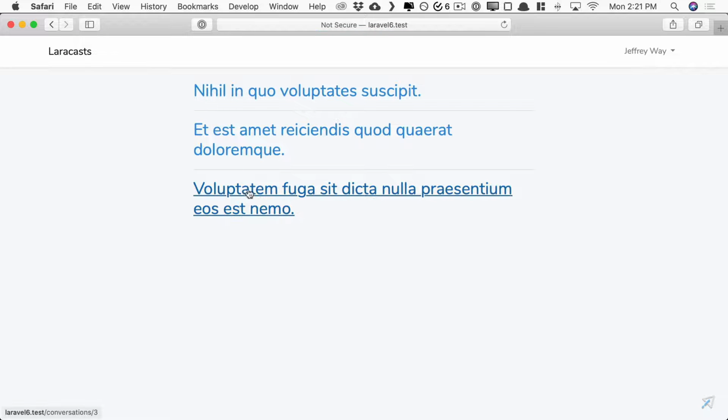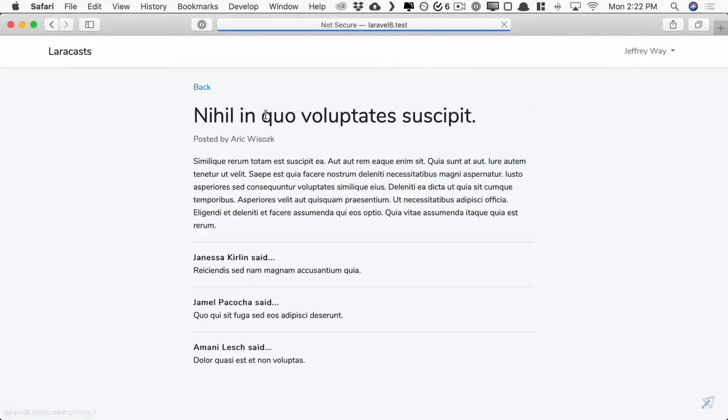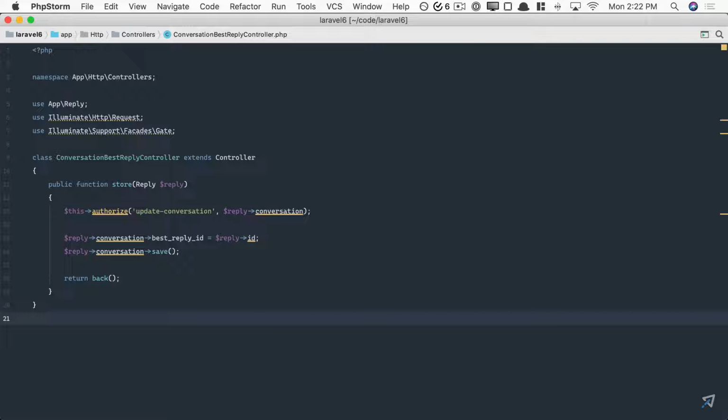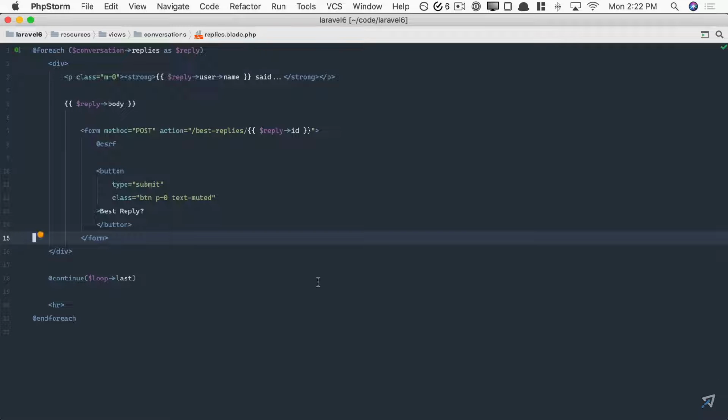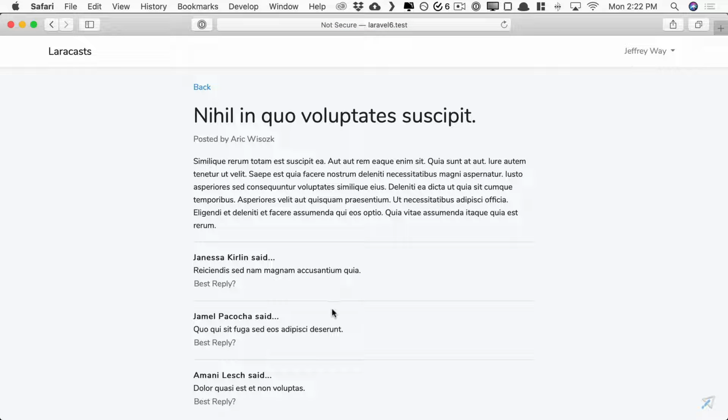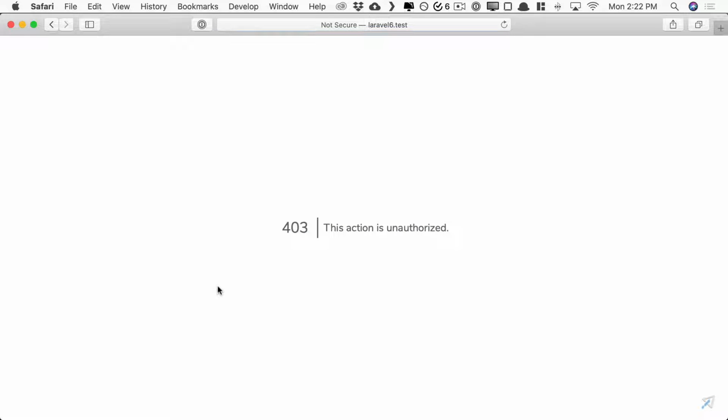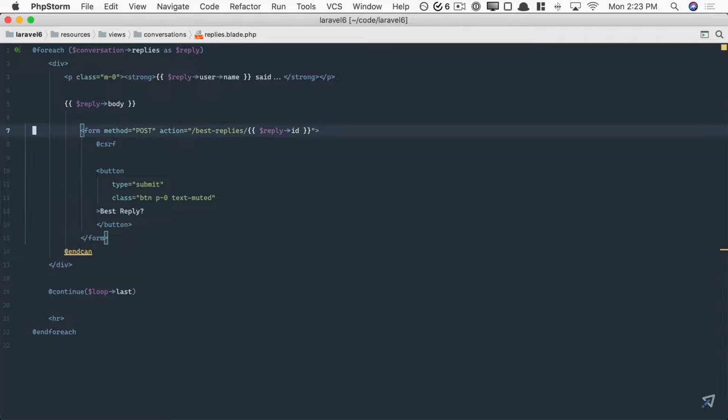So let's try to run this if we are not authorized. So I'm going to go back to a post I didn't write, not that one, maybe this one. Now, at the moment, I can't even see the form, but remember, you can still manually submit those post requests. But let's make it easy on ourselves and simulate it by temporarily removing that directive there. That way anyone can see it. So now I'm going to try to set a best reply on a conversation that I didn't write. I run it. Sorry, unauthorized. It immediately returns a 403. Because if they got to this point, they're probably doing something malicious that they shouldn't. All right, I'm going to bring this back.